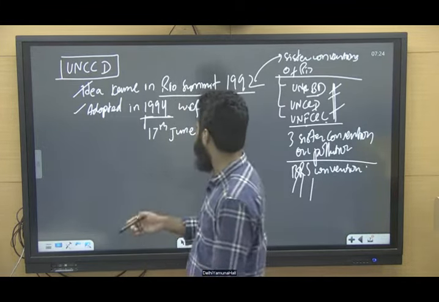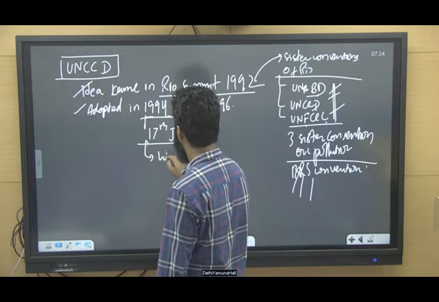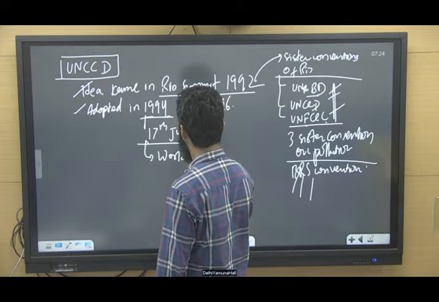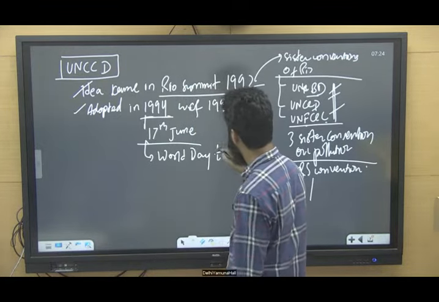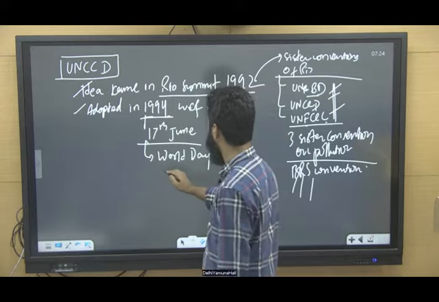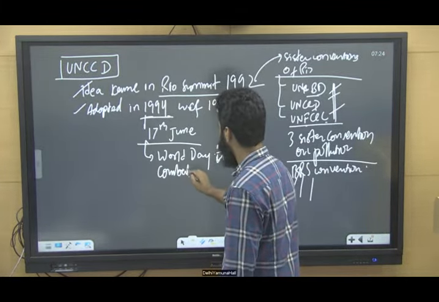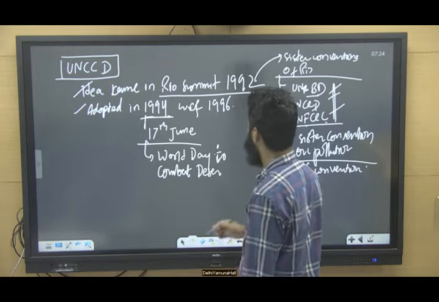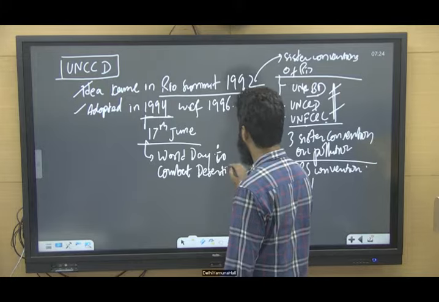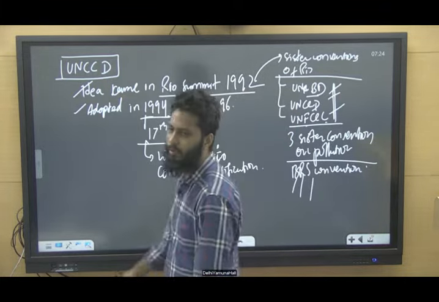Since and hence 17th June is celebrated as World Day to Combat Desertification. So every year 17th June is celebrated as World Day to Combat Desertification, right?